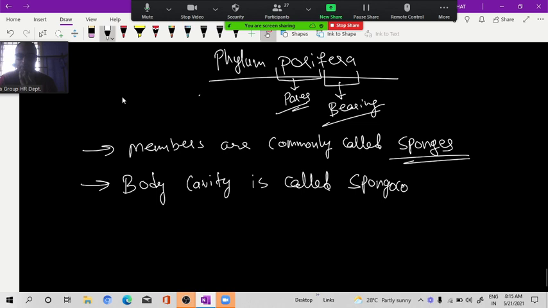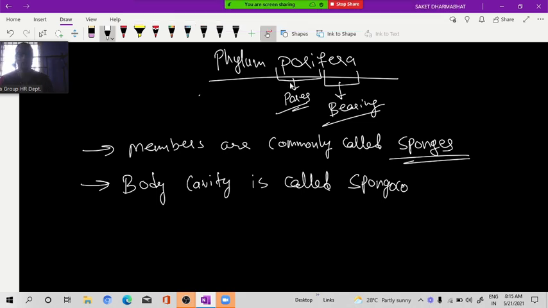Now again, this is phylum Porifera, pori means pores and fera means what? Bearing. So, pore-bearing animals. The whole body of the animal consists of small pores, so they are called Porifera. The members are commonly called sponges. Why are they called sponges? Because their body cavity is called the spongocoel cavity.